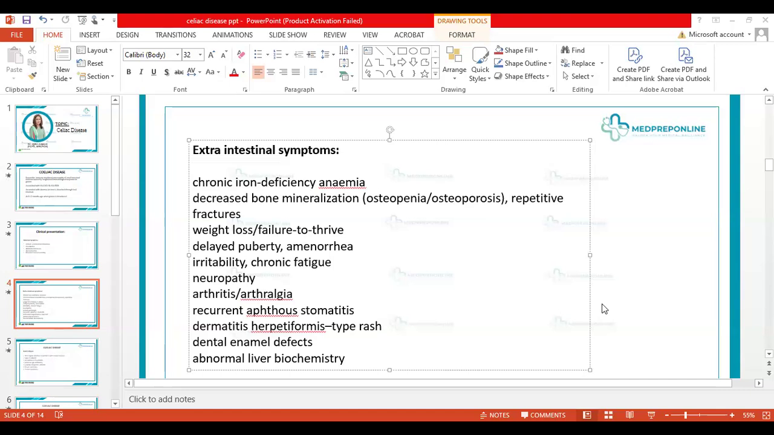There's not a single lesion. There are groups in the picture, as you can see, a group of lesions that are present. So it's important to have that picture in your mind as well. Then we can have dental enamel defects as well, obviously due to improper nutrition and everything, and even abnormal biochemistry, because you see the GI system is involved, and any of these things can be present.